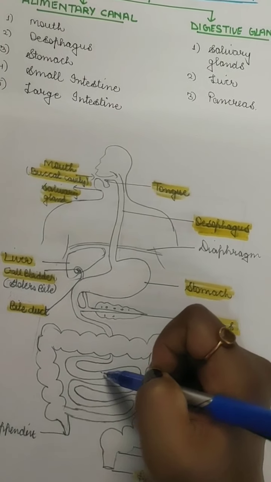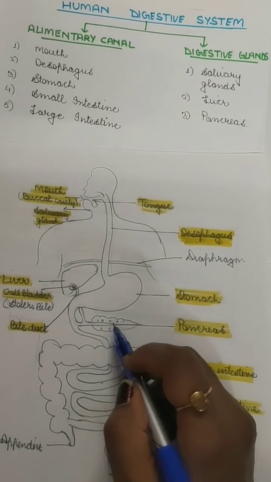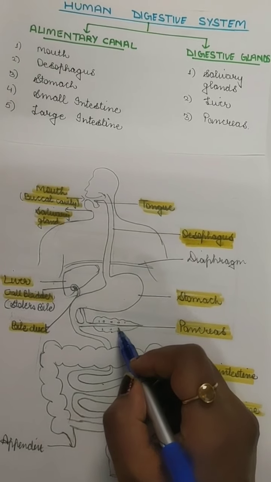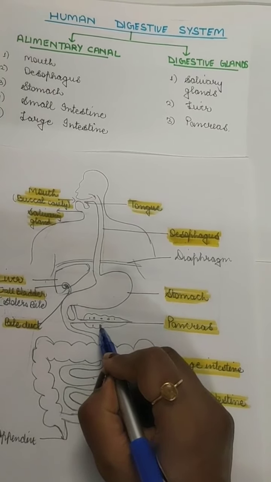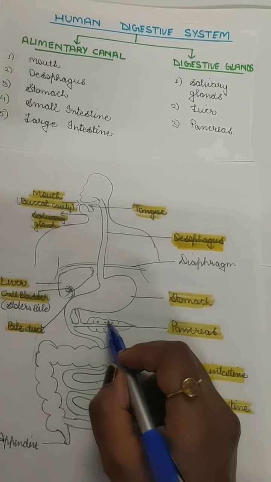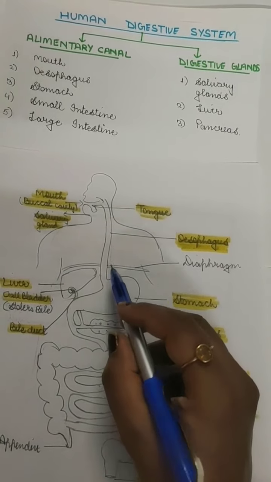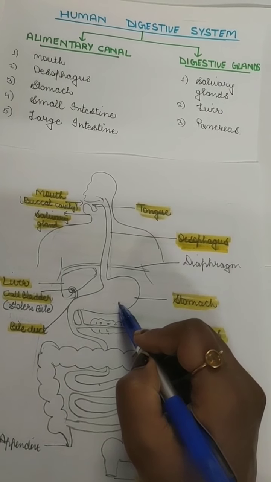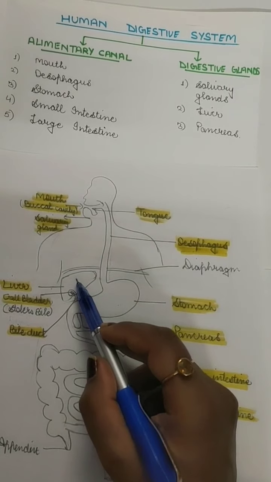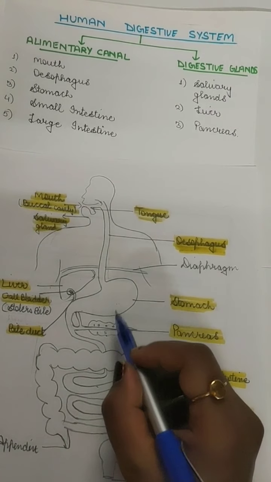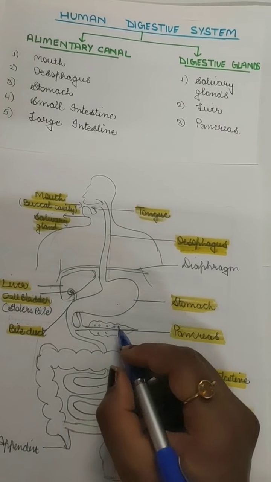Below the stomach lies a leaf-like organ. It is also a large organ, but it is smaller than the liver. The food does not come to the liver and pancreas. The food only goes from the esophagus to the stomach, and then from the stomach it goes to the small intestine. It does not reach the liver, neither the pancreas, but the liver and pancreas are glands which secrete juices.